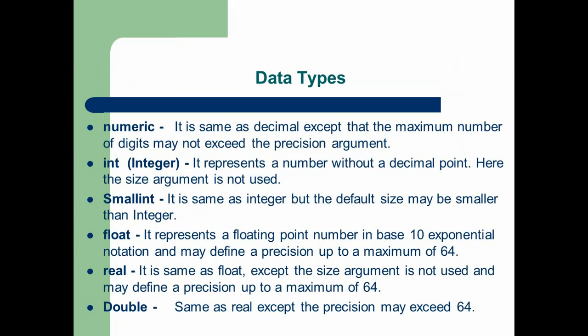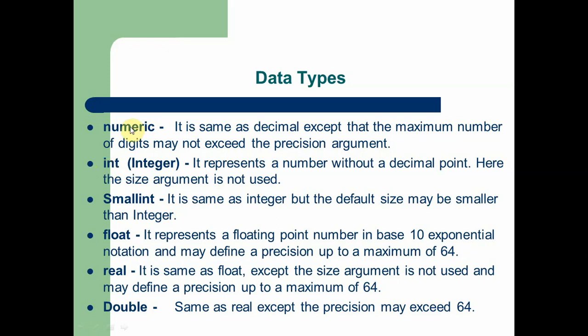Now we are going to discuss the next data type. The numeric data type is also like decimal, except that the maximum number of digits may not exceed the precision argument. So numeric and decimal are more or less the same, but the maximum number of digits should not exceed the precision argument. Next, integer is used to store numbers without a decimal point.